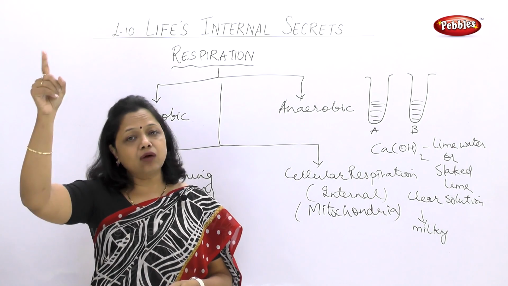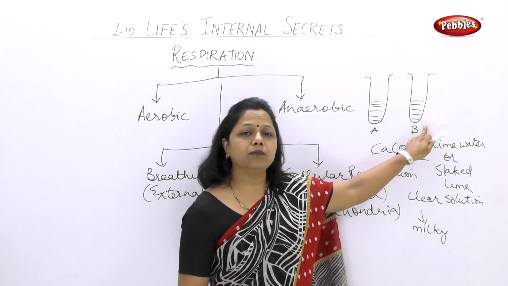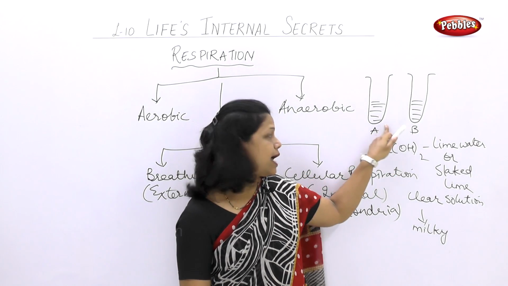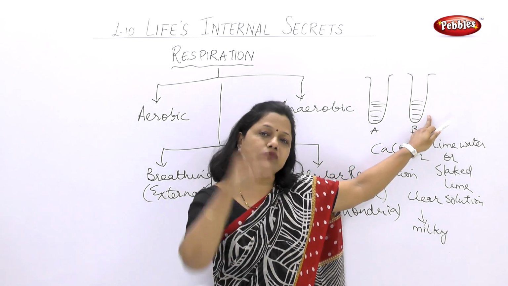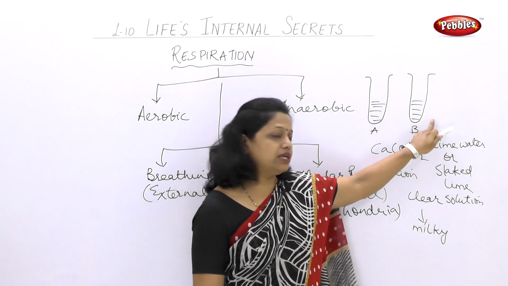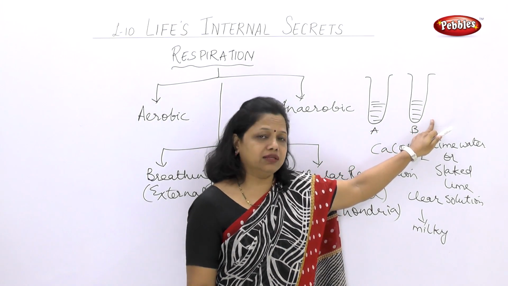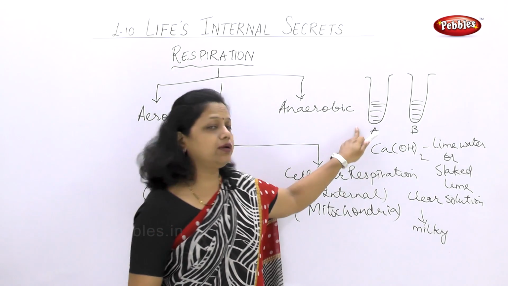The outside air goes inside the syringe and then into the B solution. Here I am trying to blow the external air through the syringe. Do you find any change here? You may find a change after maybe more time compared to A.